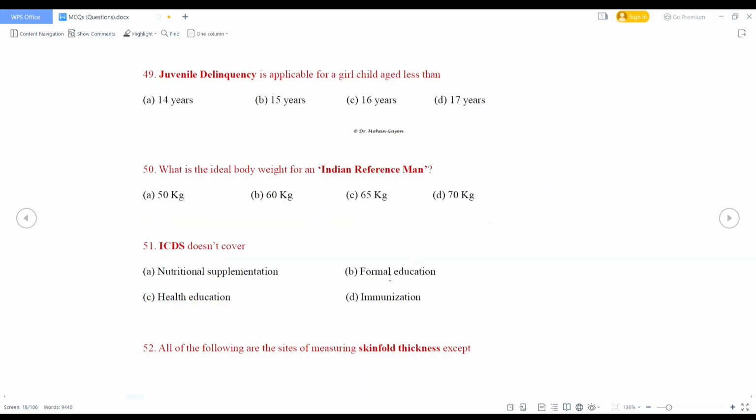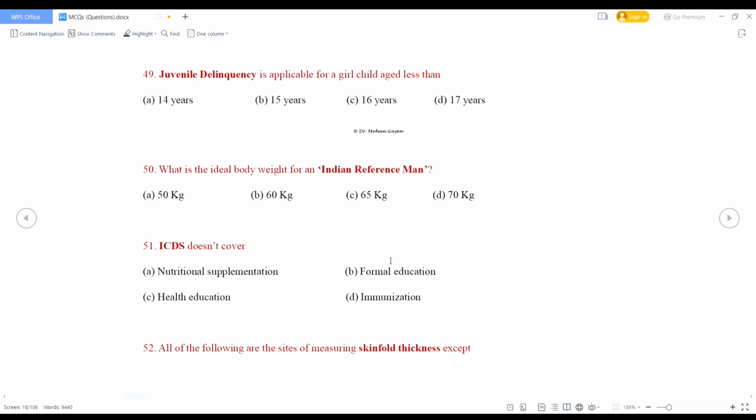Right answer will be formal education. Actually, it is non-formal education. ICDS includes non-formal education, but here the option is formal education. So right answer will be formal education.